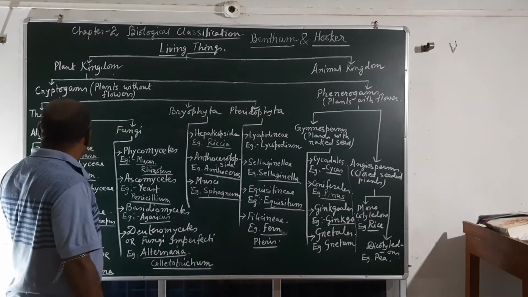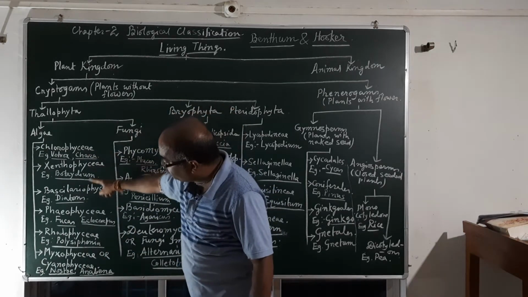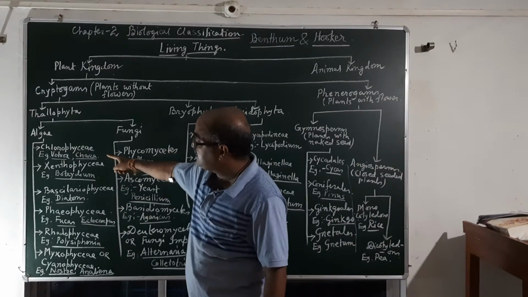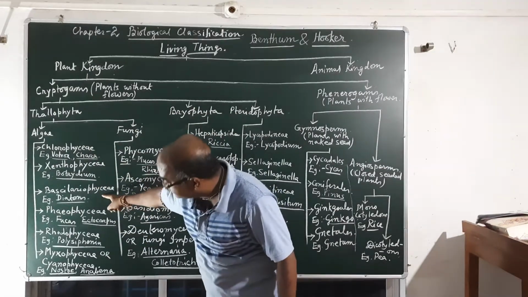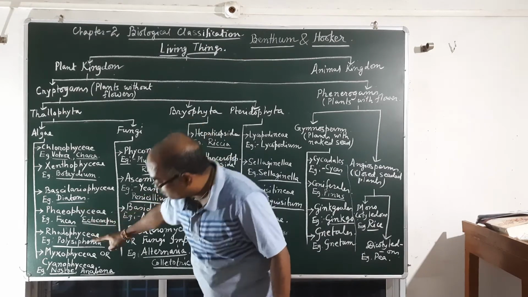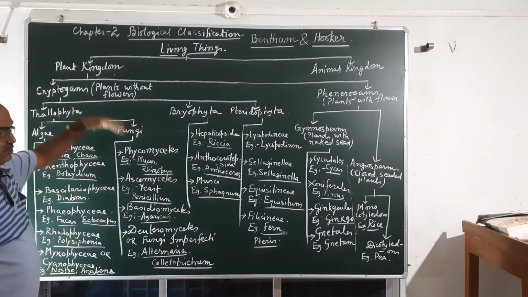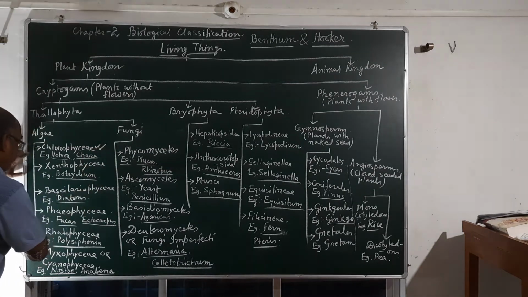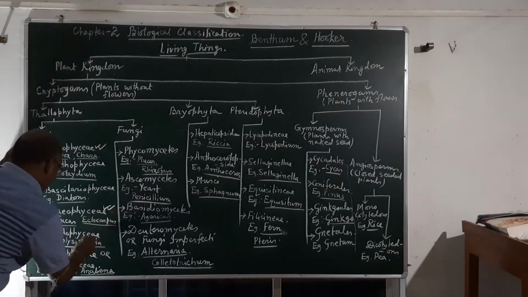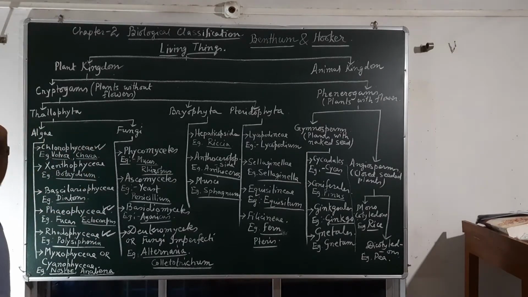Then about algae. Algae were classified into groups: Chlorophyceae, Xanthophyceae, Bacillariophyceae, Phaeophyceae, Rhodophyceae and Myxophyceae or Cyanophyceae. In your book, only Chlorophyceae, Phaeophyceae and Rhodophyceae now exist in algae.